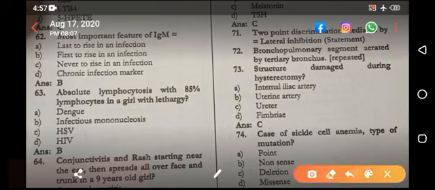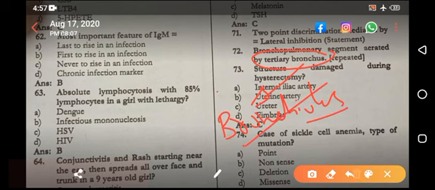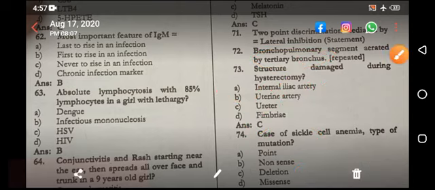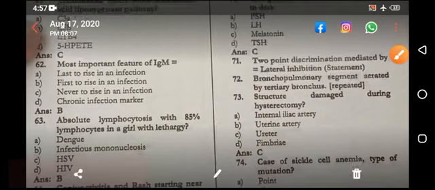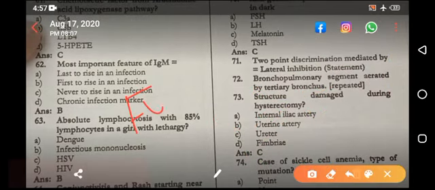Bronchopulmonary segment, that is by trunk tertiary bronchus, not bronchioles. So you have to pay attention on this, because there are MCQ in which there are mentioned tertiary bronchiole. That is the wrong answer. This is tertiary bronchus. And there is another MCQ in which the answer is functional unit. Yes, this is the functional unit. This is the basic unit, or you can say the structural unit. It is the basic unit of the lung.